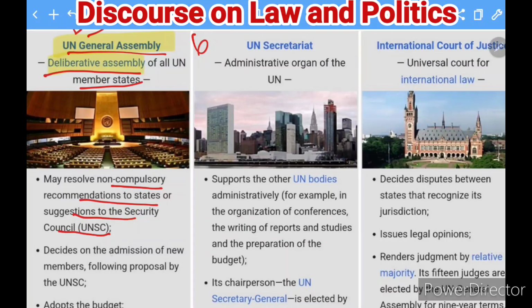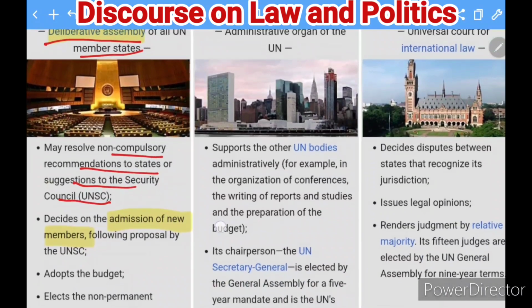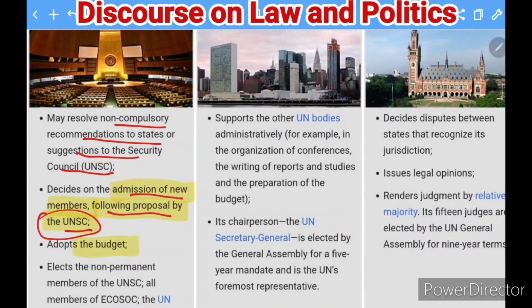They also discuss the admission of new members, but that must always be followed by the approval of the United Nations Security Council, UNSC. Another function it performs is to adopt the budget. When the question comes of how much budget is required for that year, that is decided by this body of the United Nations.